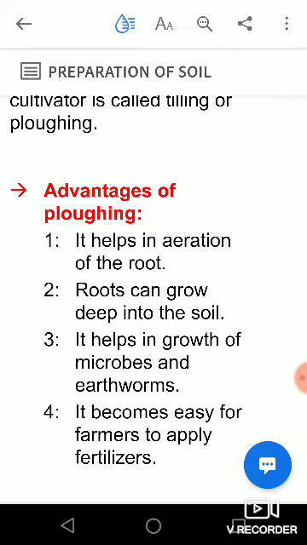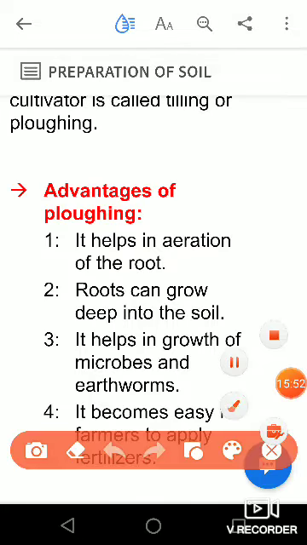That is because it exposes the inner layer of the soil to the air, so that air will penetrate and the nutrients, the humus, the manure will come out from the inner layer. So here we can see different advantages of plowing.